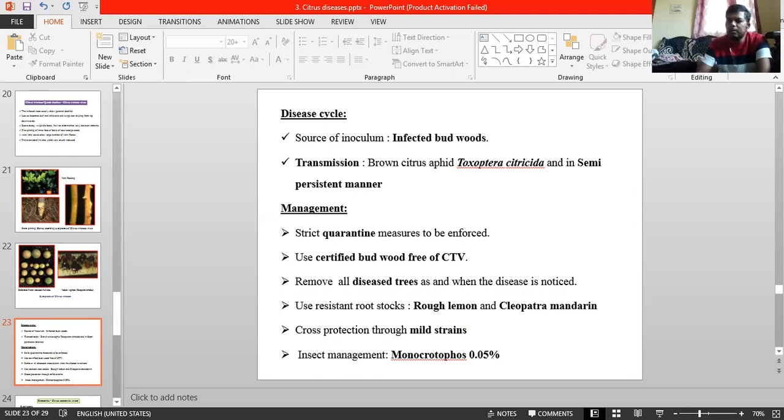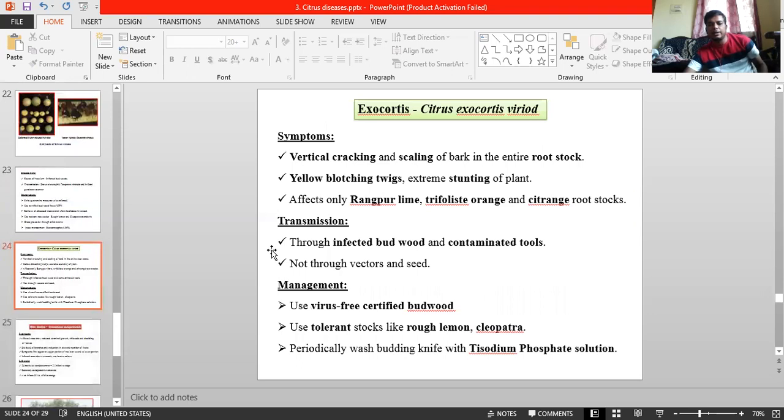And you can spray monocrotophos 0.05% to reduce the insects, aphids. Okay, that is the major thing. This much about citrus Tristeza. Next, Exocortis of citrus, a viral disease. Viral, that is the major one. Especially in your exam, many times one question is raised from viral.